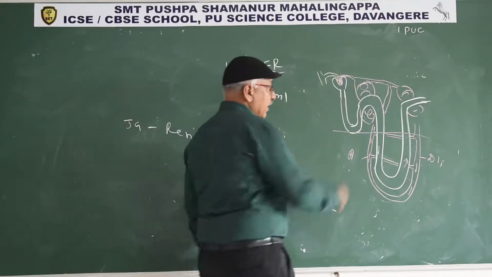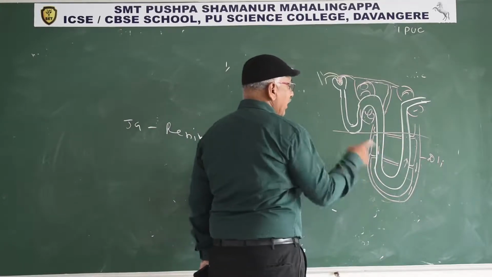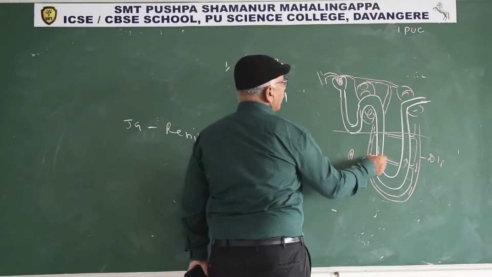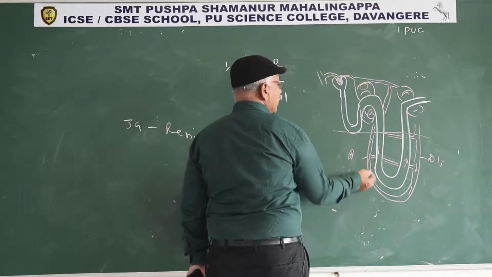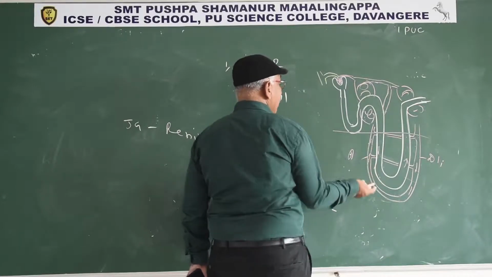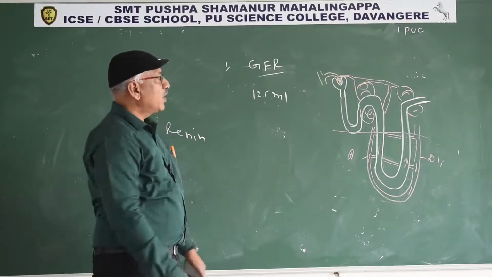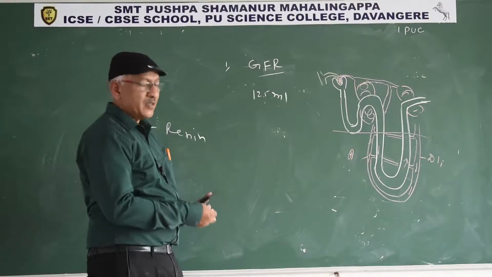The flow of renal fluid in one limb of the loop of Henle and the flow of blood in the corresponding limb of the vasa recta is also opposite. The flow of renal fluid in the descending limb of the loop of Henle is opposite to the flow of blood in the ascending limb of the vasa recta. So these are three types of counter current flow. Due to counter current flow, concentration increases.